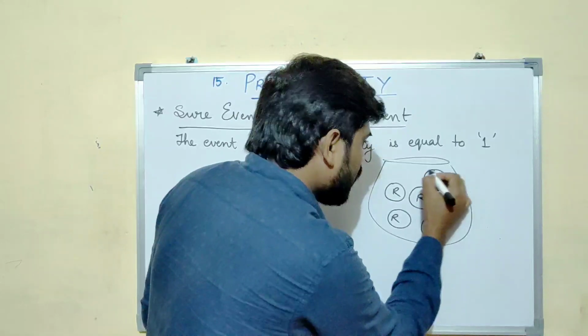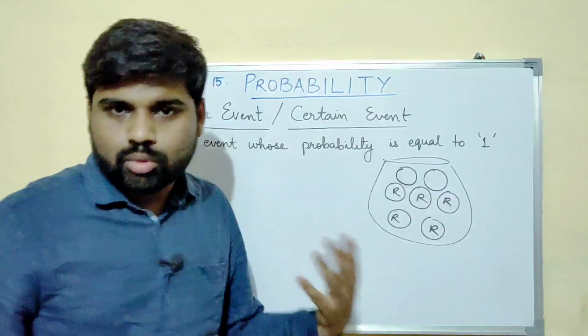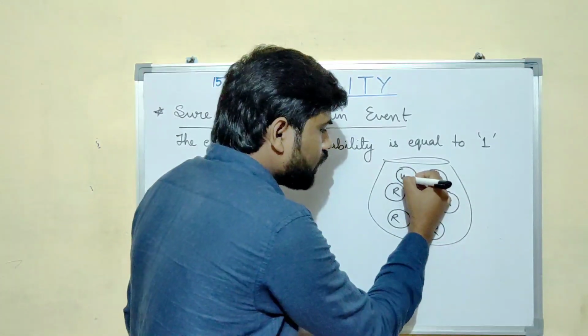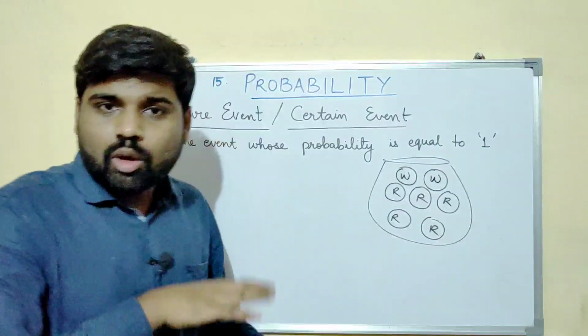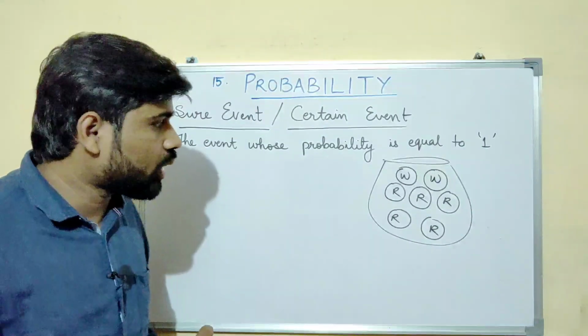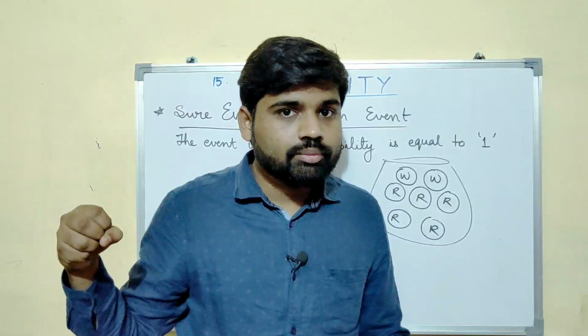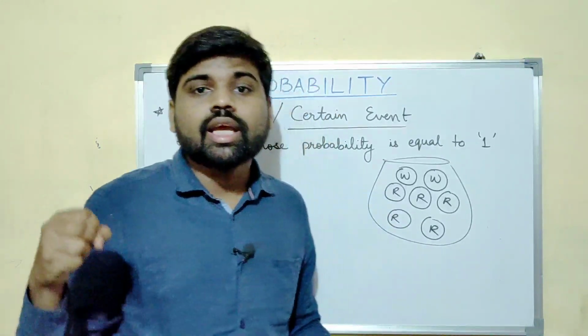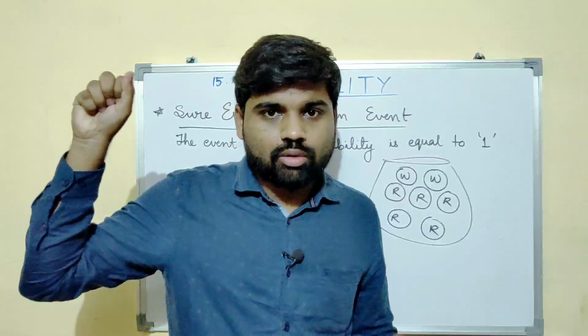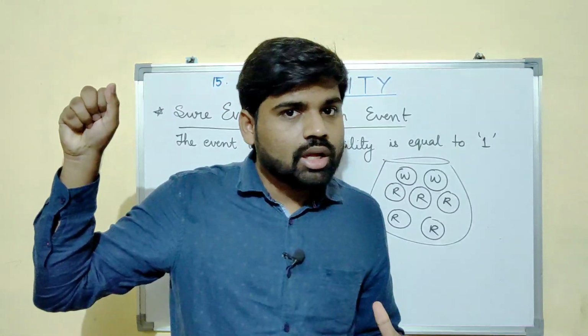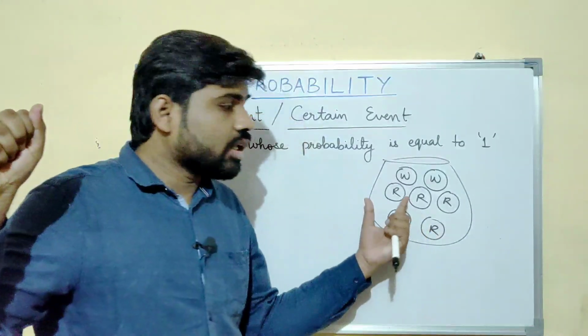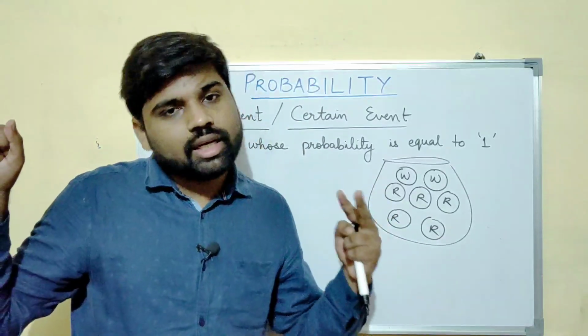Now if you are not able to understand what a sure event is, let me explain it further. Let me put 2 more balls which are white in color. Now I have shuffled them. Now I am taking out a ball out of the sack without seeing, at random. Can you tell me whether it is red or white? No, because there is a mixture of red and white balls.